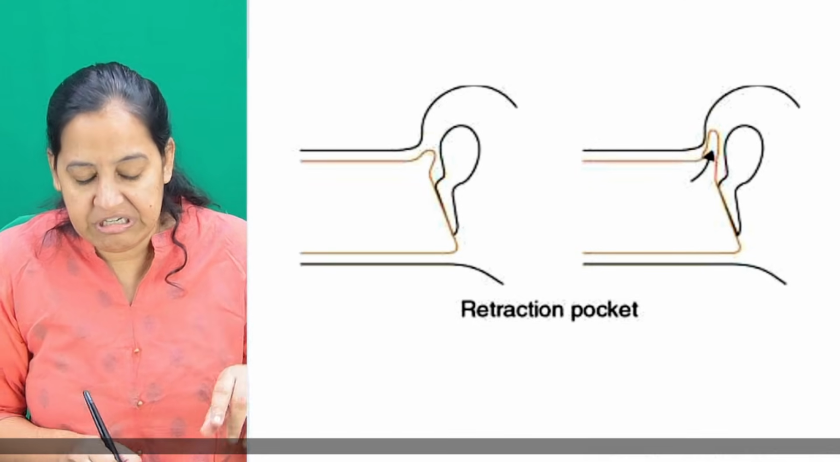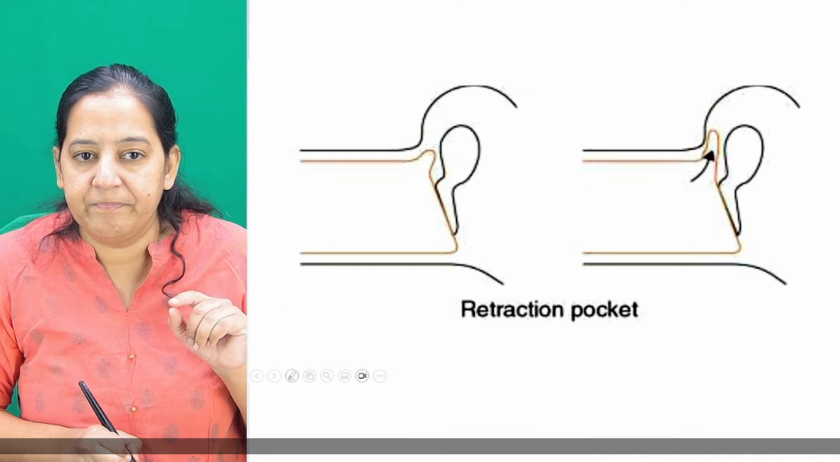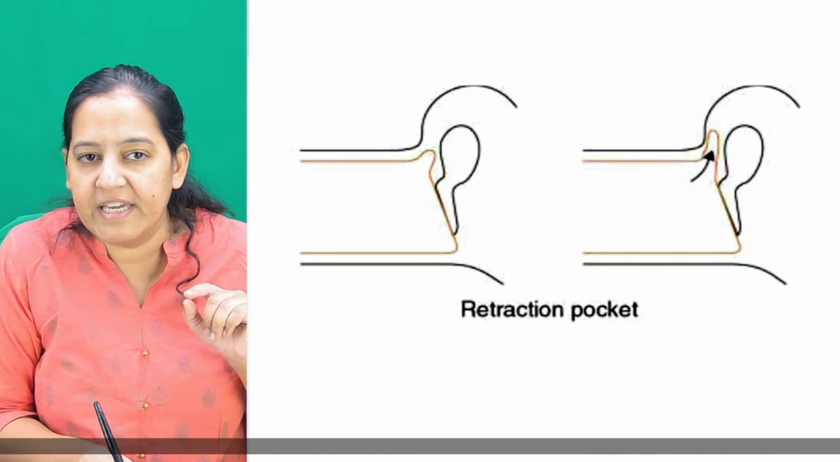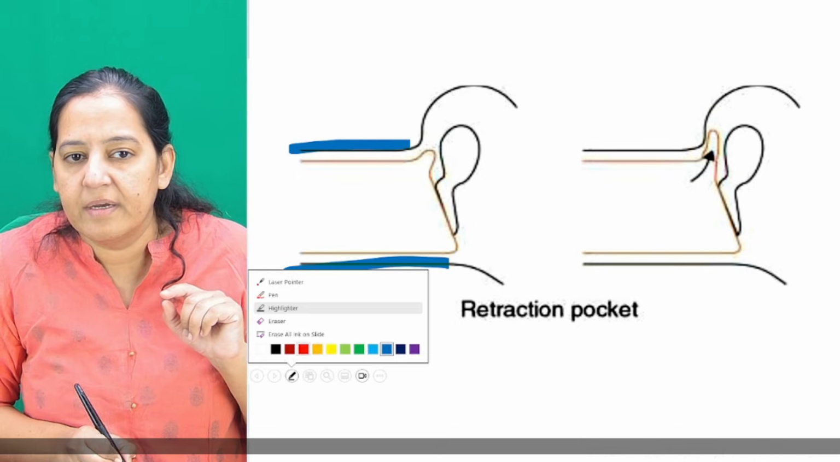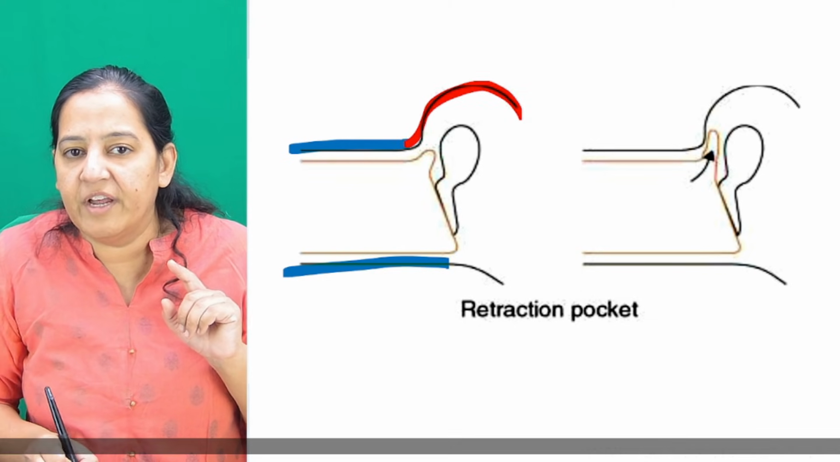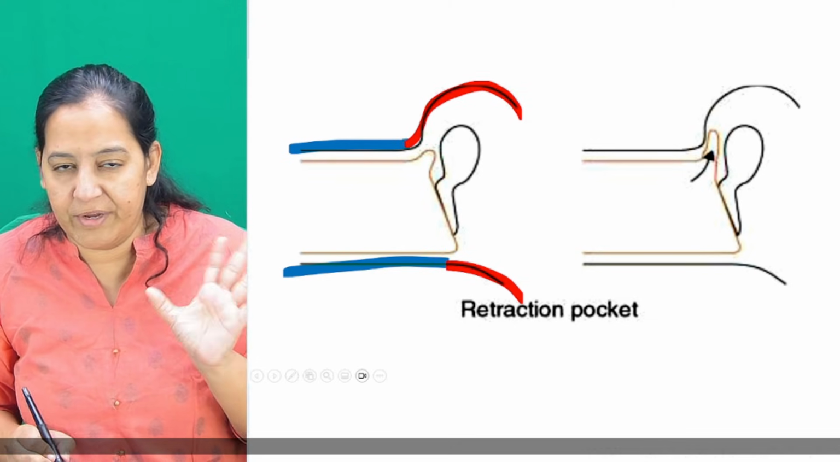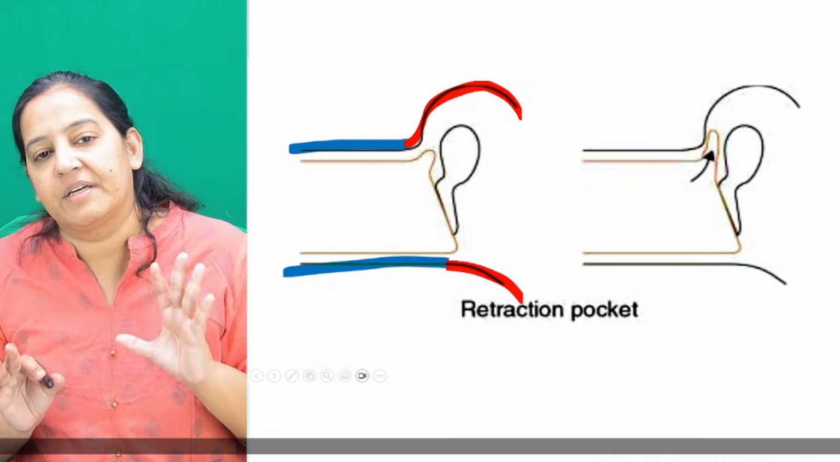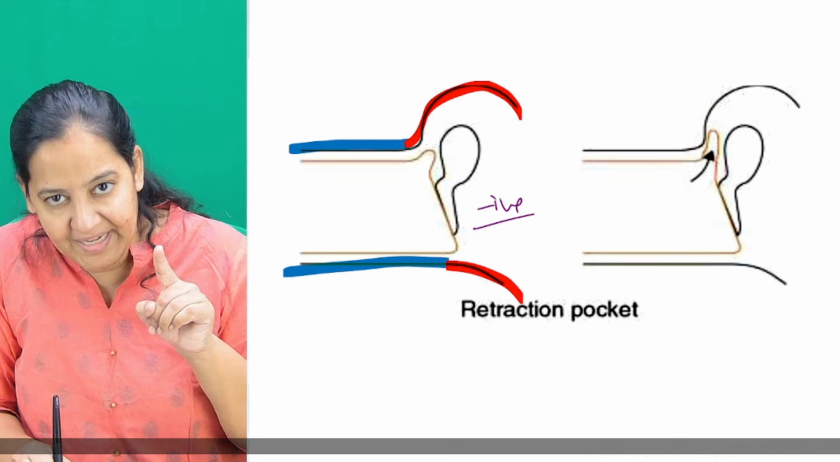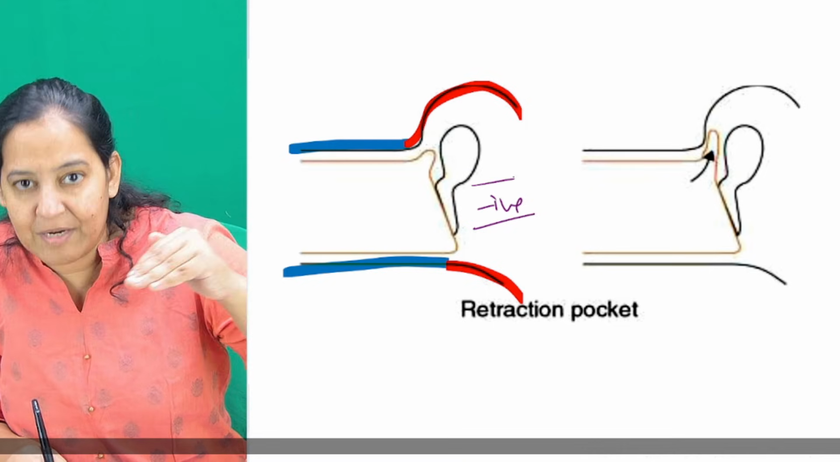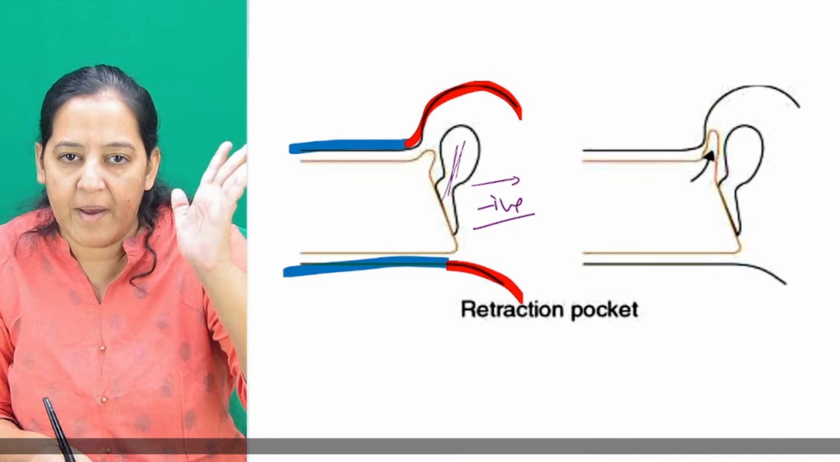If you imagine, this one is the EAC and this one is the middle ear. You know their linings are different, so I'm showing them with different colors. Now appreciate the tympanic membrane. If there is negative pressure in the middle ear, it pulls the tympanic membrane. This is the malleus.